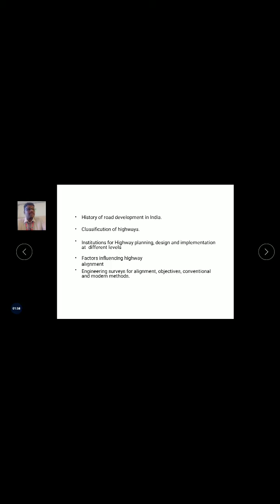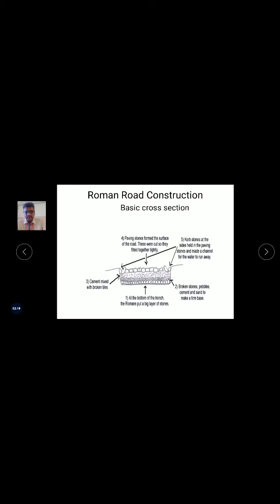First is the history of roads, the second is the classifications of roads, the third is planning and designing of roads, the fourth is the factors influencing highway alignment, and the fifth is what surveys and what alignments we are going to take up. These are the things that we are going to see.